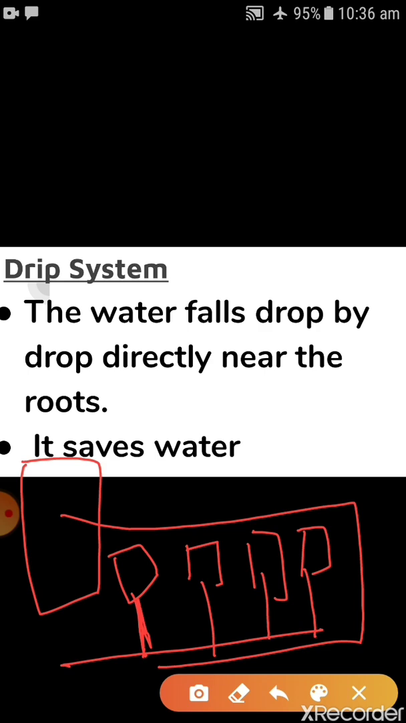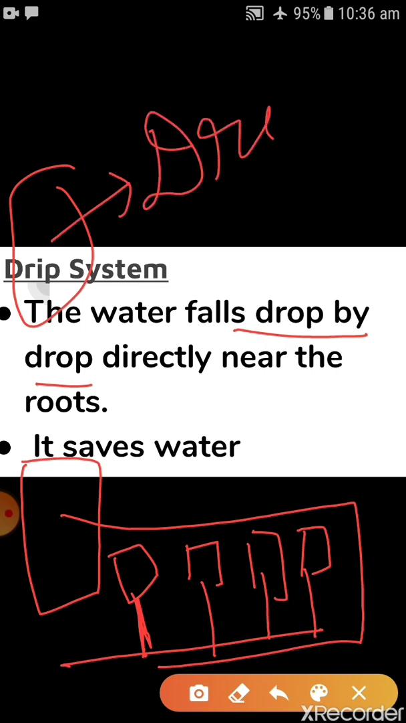We can say a little bit of wastage of water is also there in comparison to the drip system. In drip system, we are giving water to the roots directly, drop by drop. So drip here means drop. In this system, the water falls drop by drop directly near the root. So that is why it is called drip system.